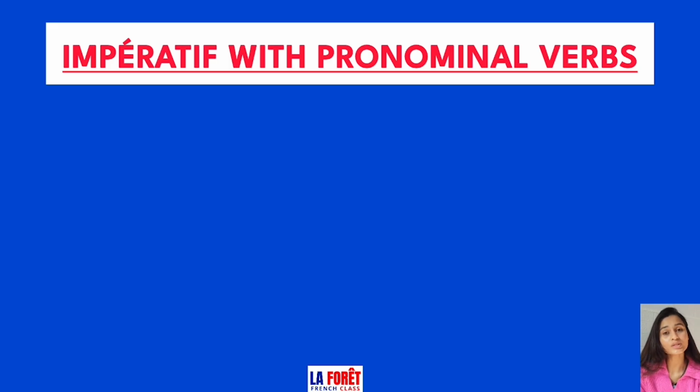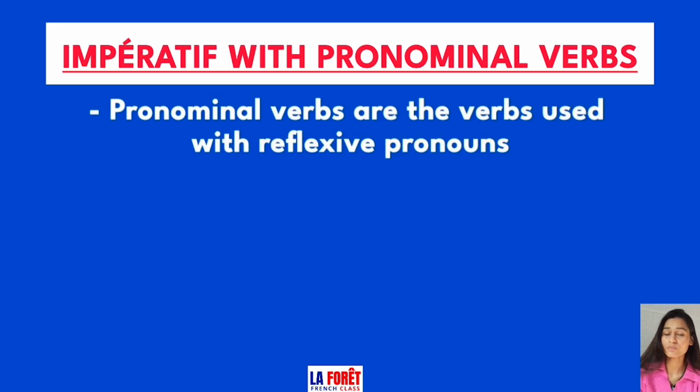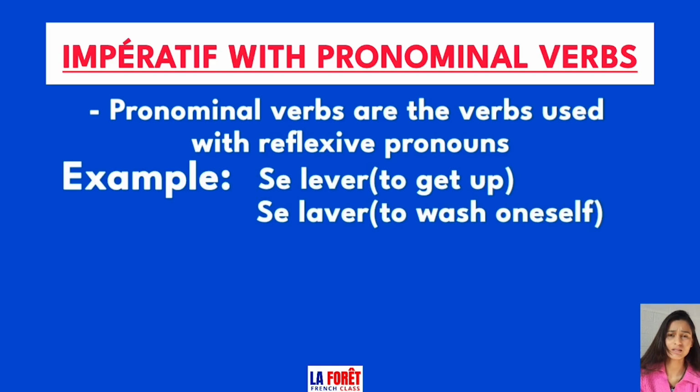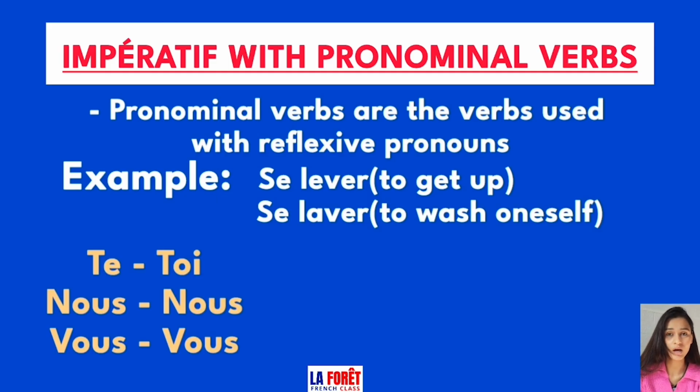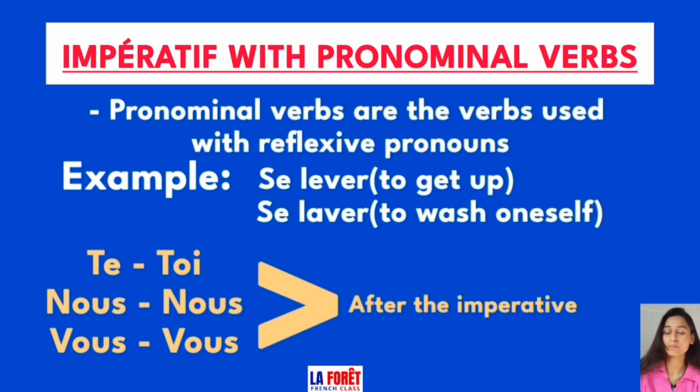Let's see how to use imperative in pronominal verbs. So pronominal verbs are the verbs used with reflexive pronouns. Examples: se lever means to get up, se laver means to wash oneself. So in imperative, the reflexive se becomes toi, nous remains nous, and vous also remains vous. And these three pronouns come after the imperative verb.